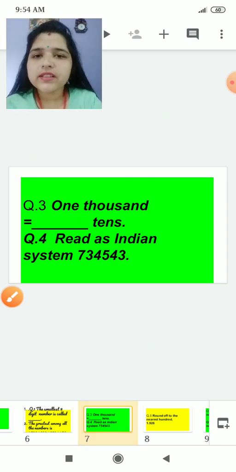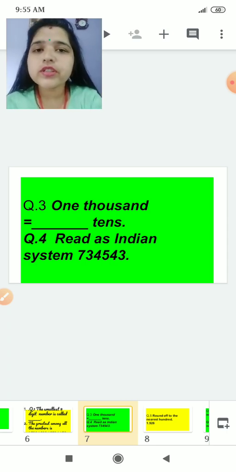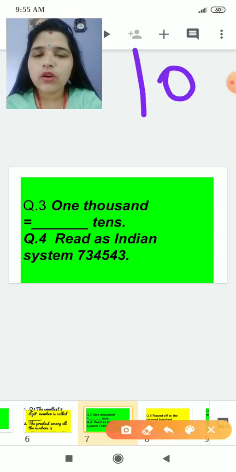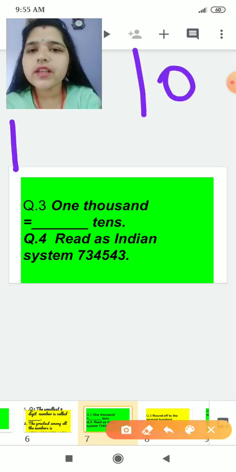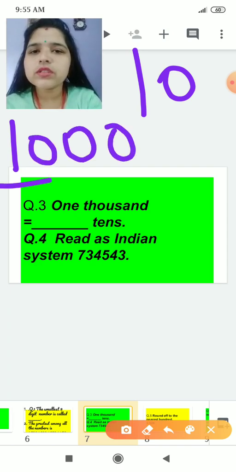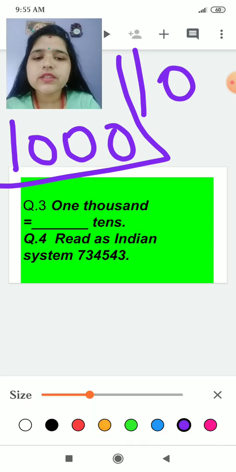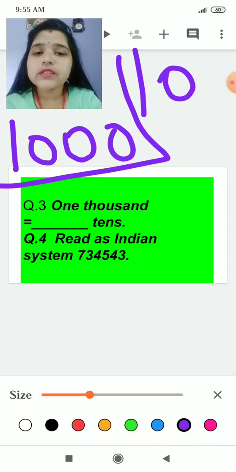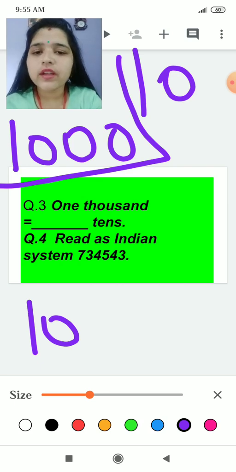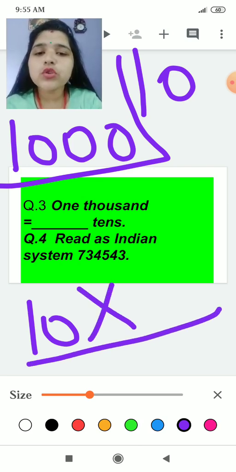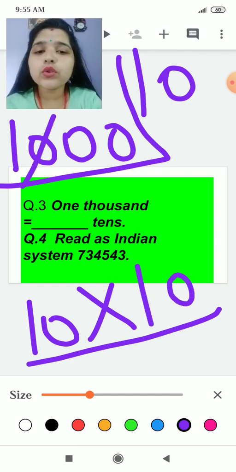Now my next question is 1000 is equal to dash tens. Okay, tens is having which number? 10 tens. And 100,000 is having 1000. Now it is telling 1000 is equal to dash tens. See, it is having tens. And for becoming 1000, how many zeros are required? It is already having 10. How many more zeros are required? It requires 2 more zeros.